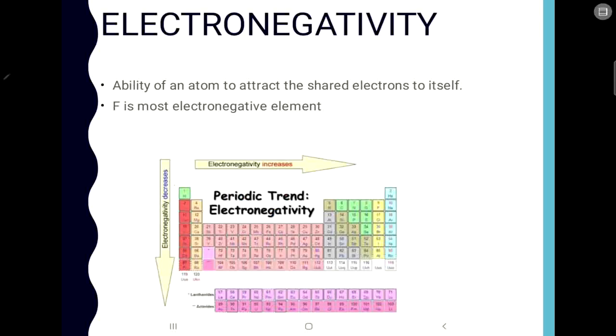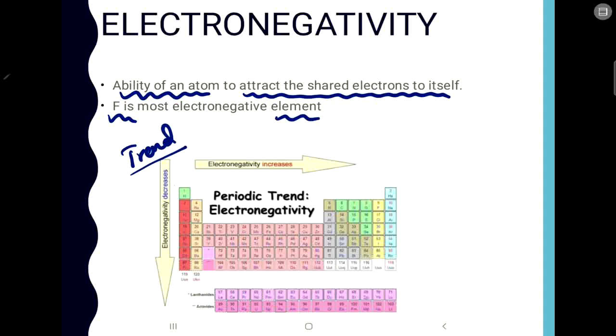So now let us see electronegativity. What is electronegativity? It is the ability of an atom to attract the shared pairs of electrons towards itself. You must have heard about electronegative elements. Fluorine is the most electronegative element in the periodic table, because it has this tendency of attracting electrons. It is very electronegative. Now when we talk about the general trend,